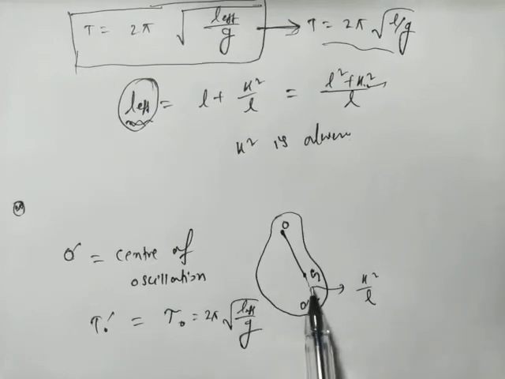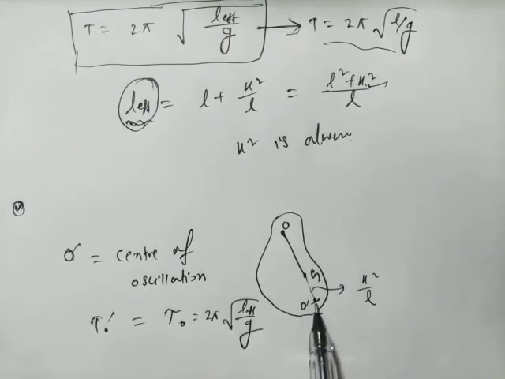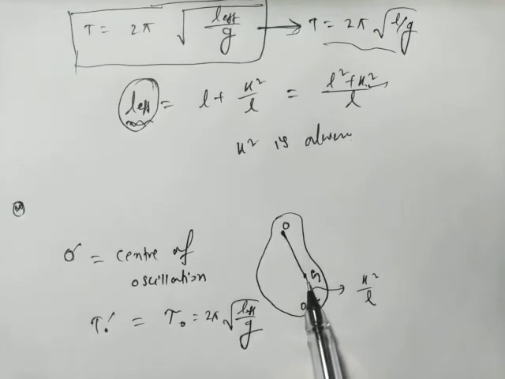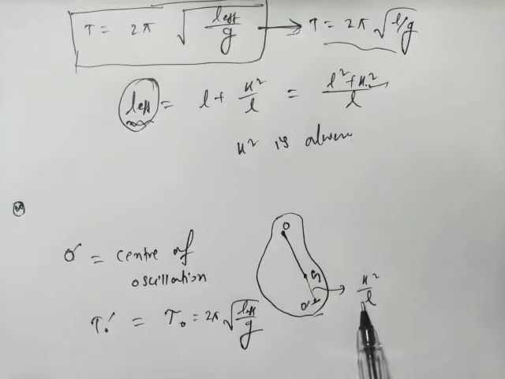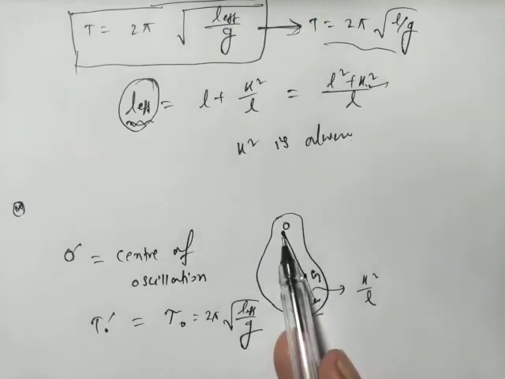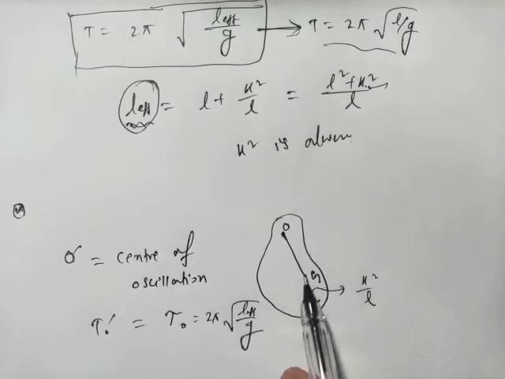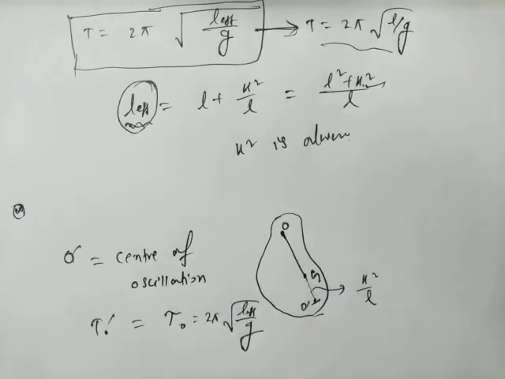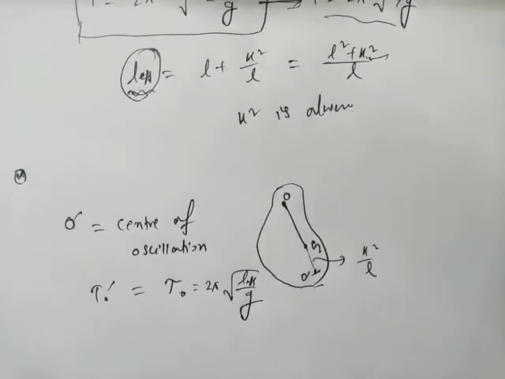So there is a point O dash on the opposite side of O from the center of gravity G at a distance k square divided by L. About that point the time period will be the same as the time period about the point O, when the point of suspension is O. So in that case, this point O prime, which is at a distance k square by L from the center of gravity G, is called the center of oscillation. Okay, so this is a very important thing.